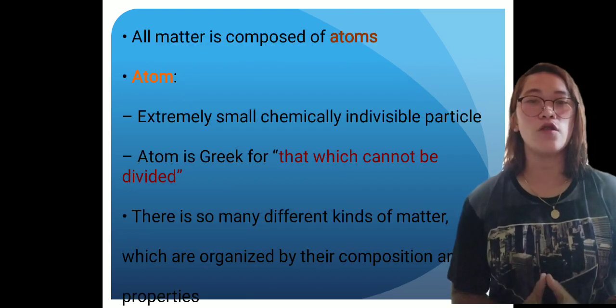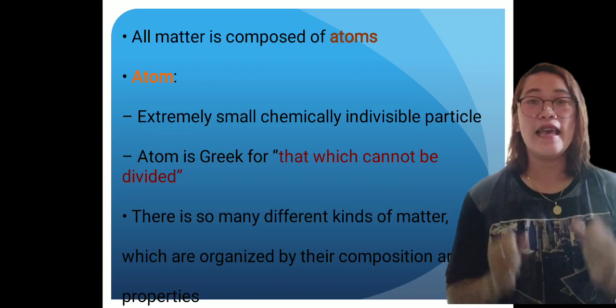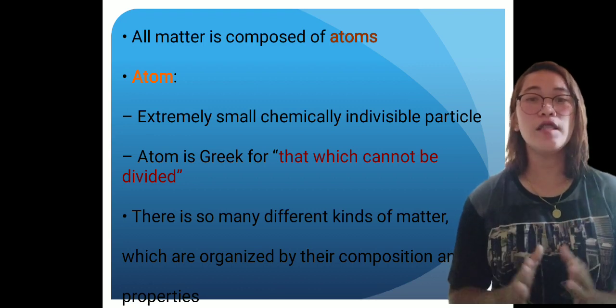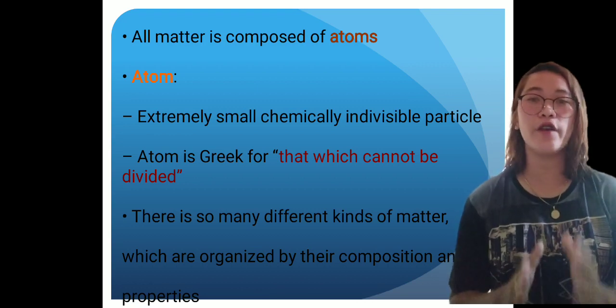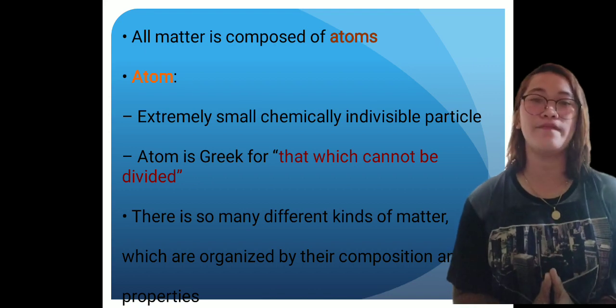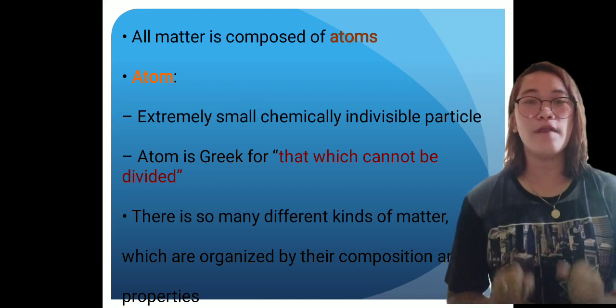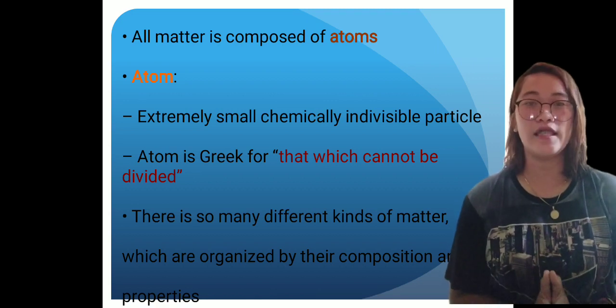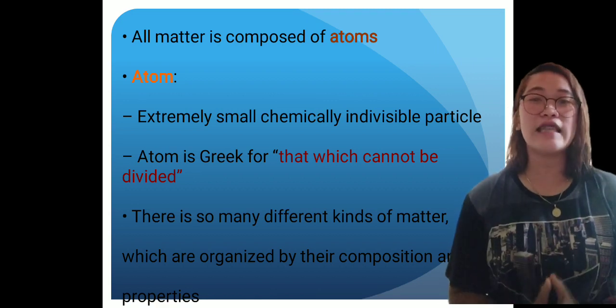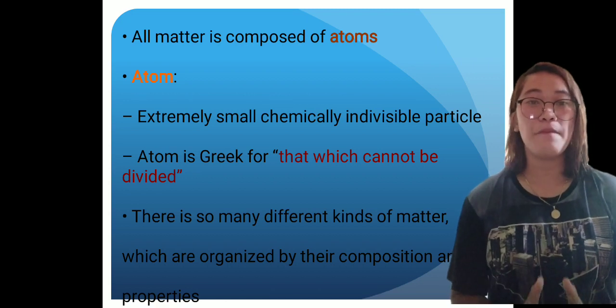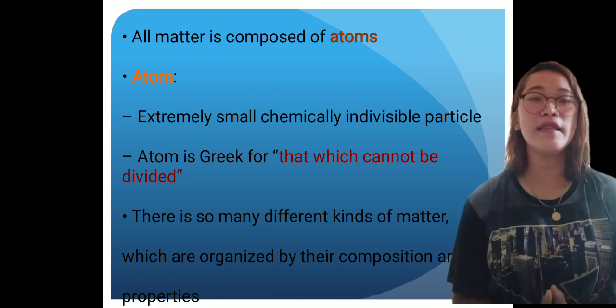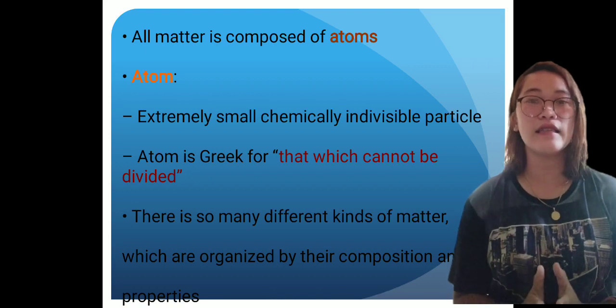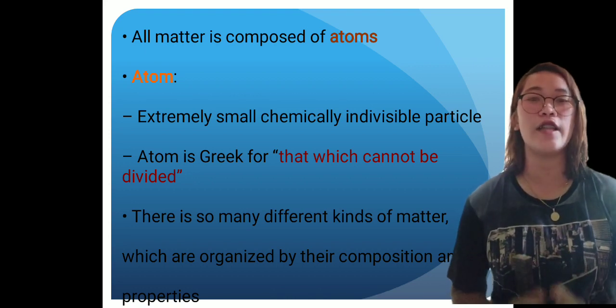All matter is composed of atoms. An atom is an extremely small, chemically indivisible particle. Atom is Greek for "that which cannot be divided." There are so many different kinds of matter, which are organized by their compositions and properties. Composition is the types and amounts of the atoms that make up a sample of matter. The properties are the characteristics that give a substance its unique identity.